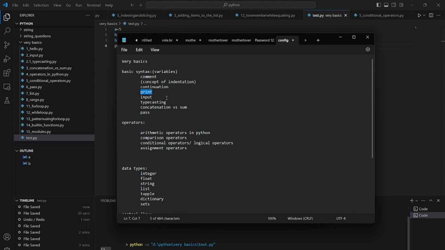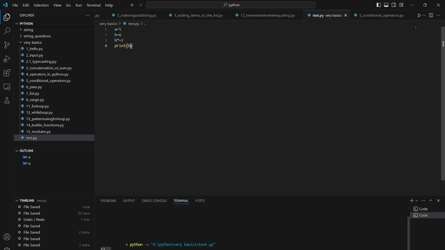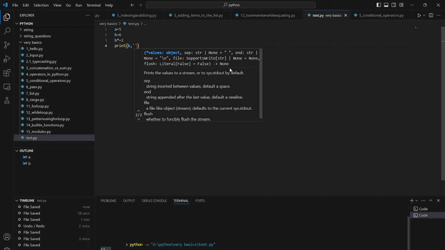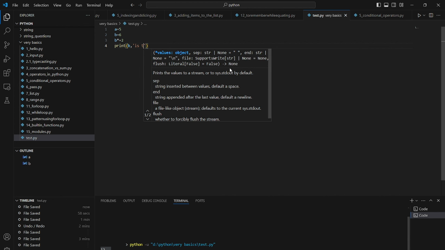And we have learned how to use print. While printing strings we have to use single or double inverted commas, and while printing numbers we can directly write the numbers inside of the bracket. To print both in the same line, we can use B, comma first and then any string, like "B is the answer".